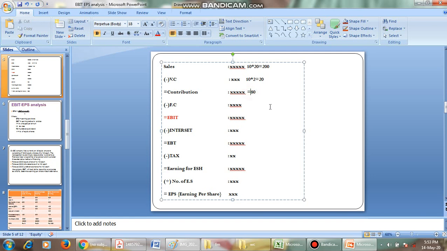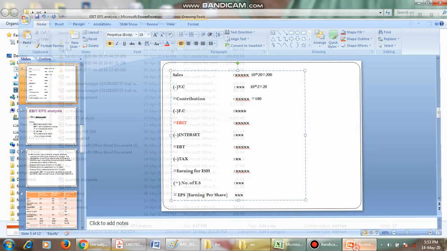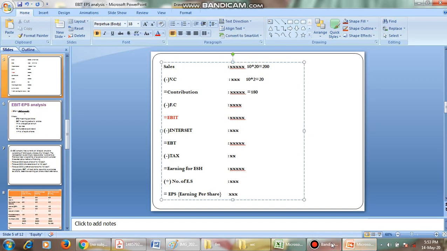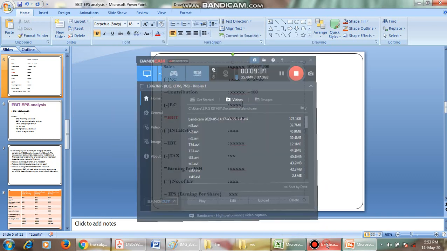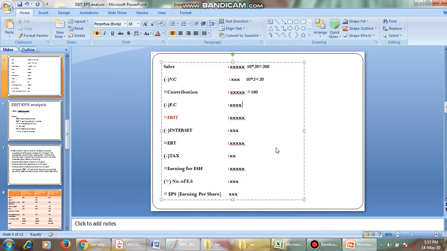Then coming to fixed cost. Contribution minus fixed cost. What is fixed cost? The cost is fixed and does not change with production. If you produce 100 products or 200 products, the cost is the same. Consider a fixed cost of 50 rupees.